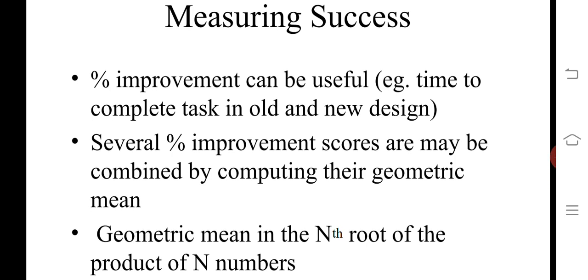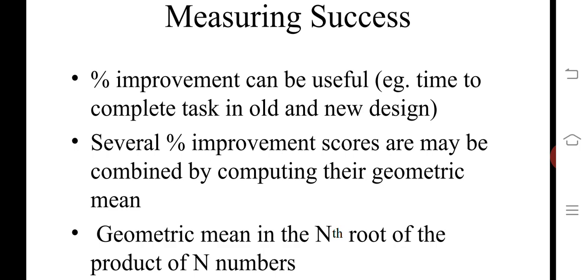Measuring success: the percentage of improvement can be useful. The time to complete a task in the old and new design, and the percentage of improvement can be useful.